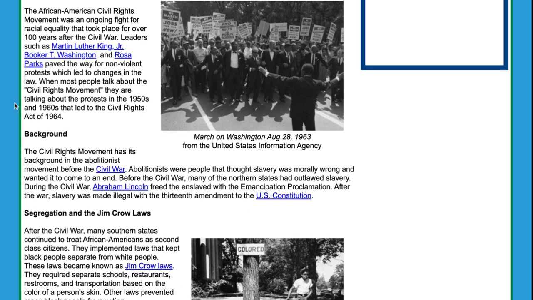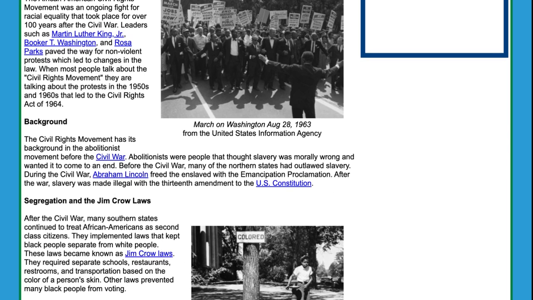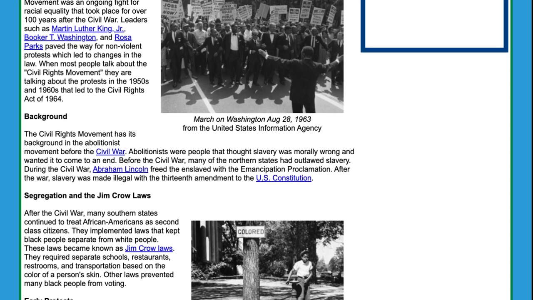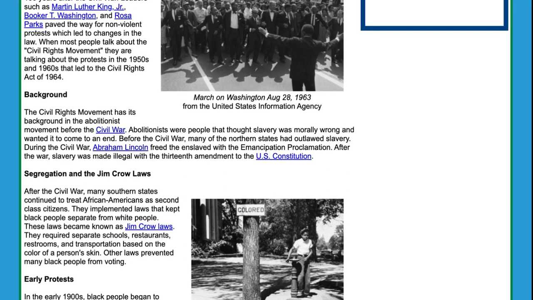When most people talk about the Civil Rights Movement, they are talking about the protests in the 1950s and 1960s that led to the Civil Rights Act of 1964.